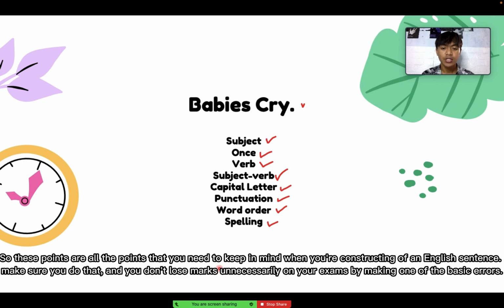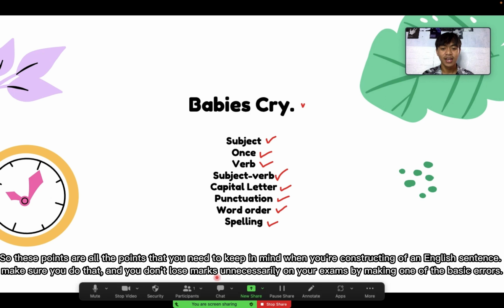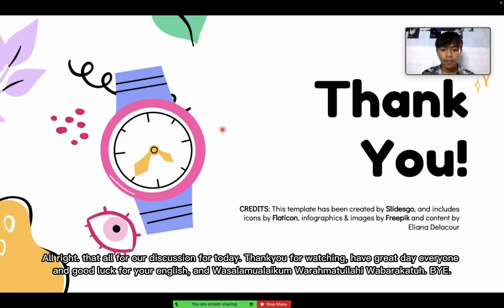So here's the point that you need to keep in mind when you're constructing an English sentence or doing your homework. Make sure you do that and you don't lose marks unnecessarily on your exam by making one of these basic errors. All right, and that's all for our discussion for today.